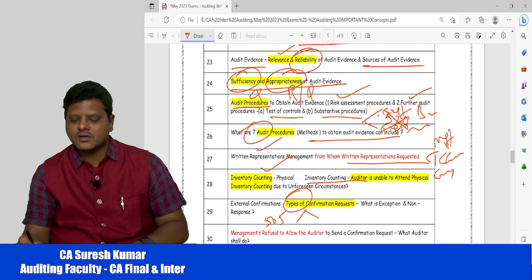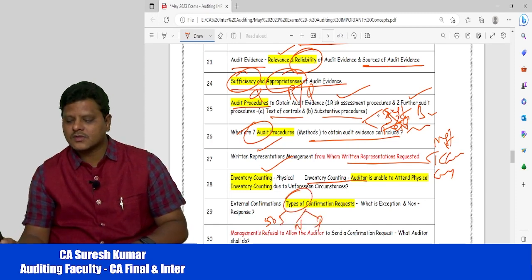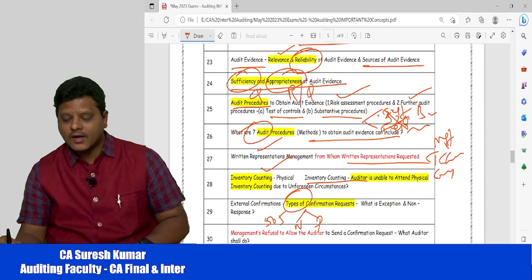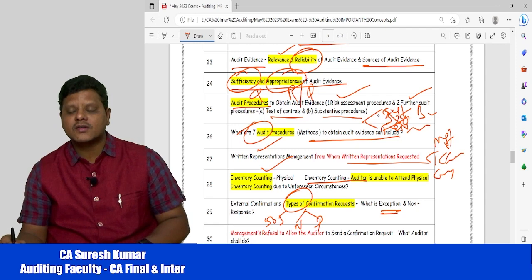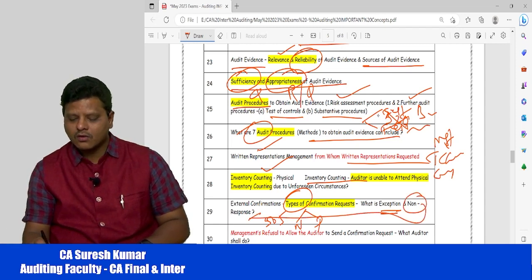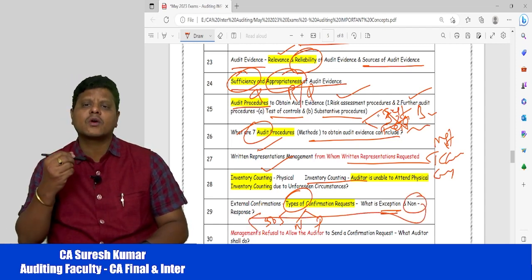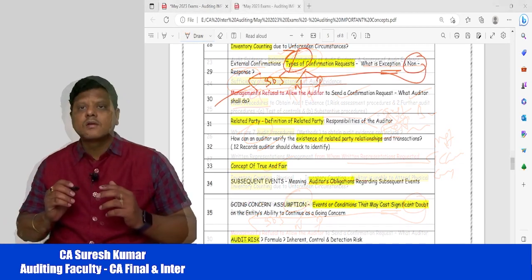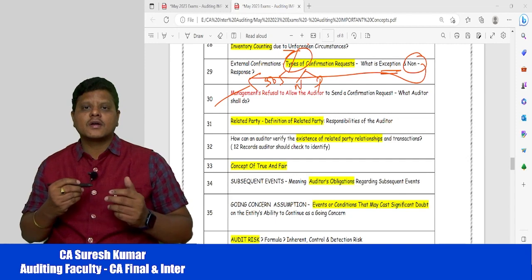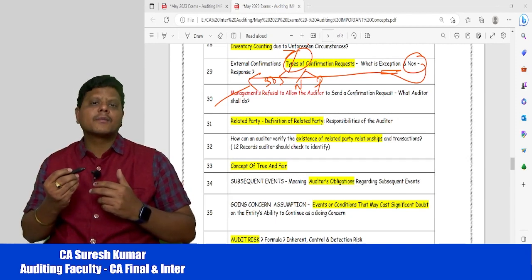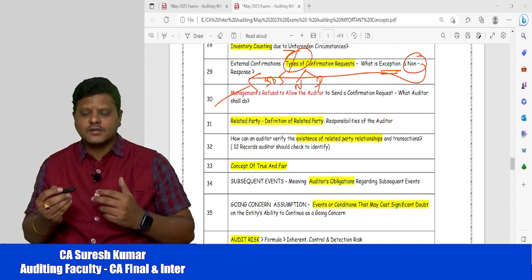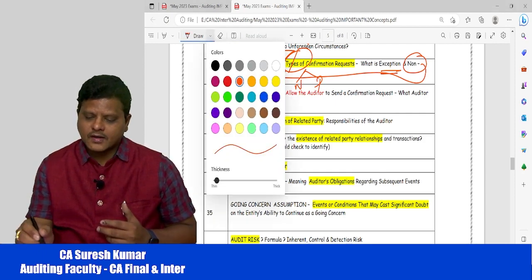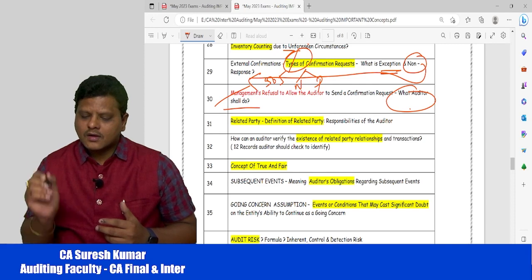Types of confirmation: we have negative confirmation and positive confirmation. While you are preparing the external confirmation topic, please have a look into this: what is the meaning of exception, and what is the meaning of non-response? What is meant by non-response? What is meant by exception? If management is not allowing the auditor to send confirmations, what action does the auditor have to take? What shall the auditor do?